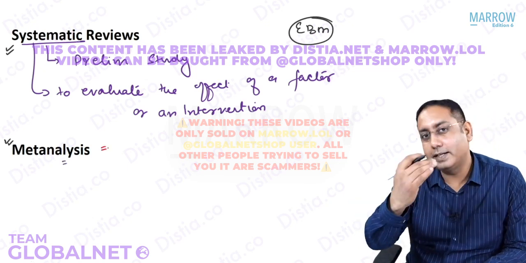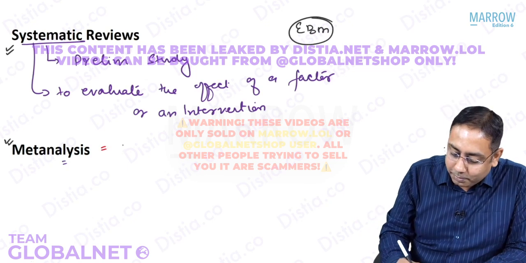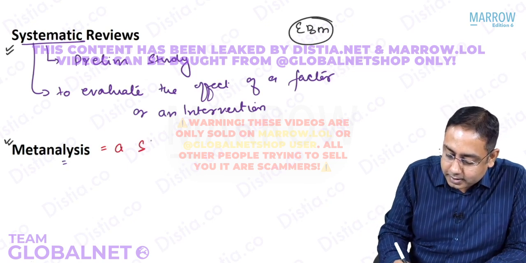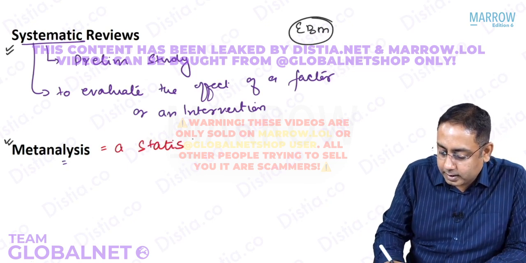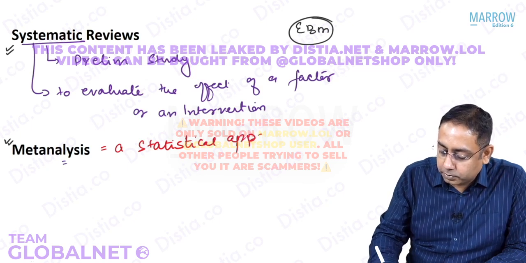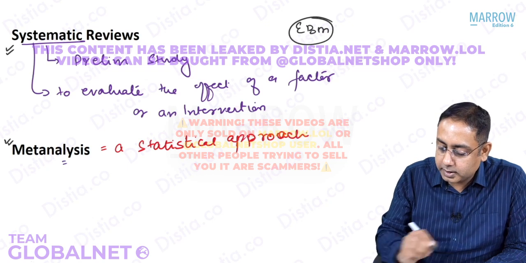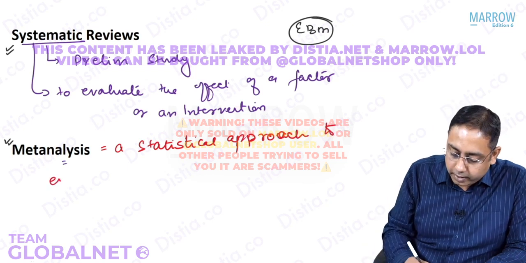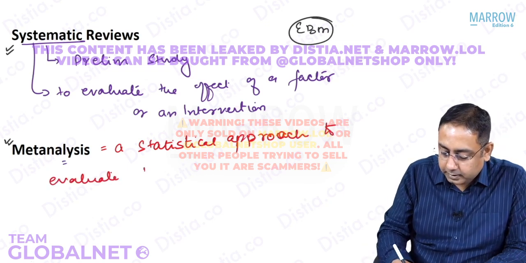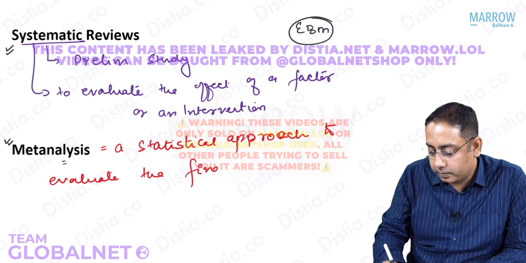What do you mean by meta-analysis? Meta-analysis is a step further. It is a statistical approach. Highlight the words statistical approach. It is a statistical approach to evaluate the final effect. Highlight the word final.